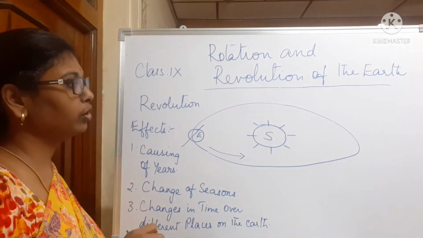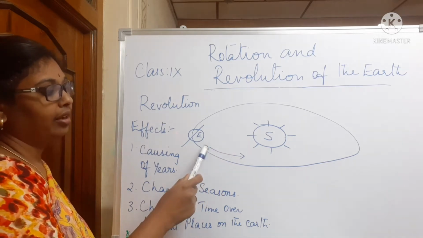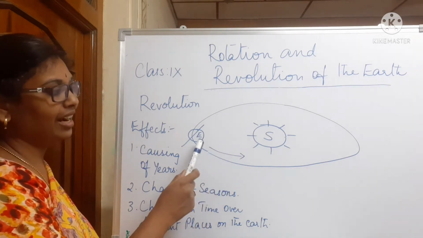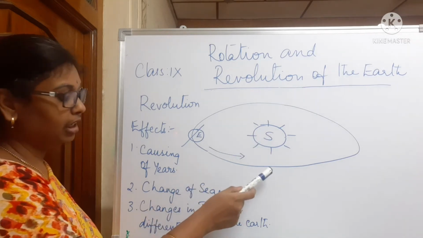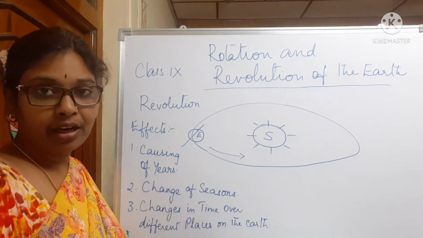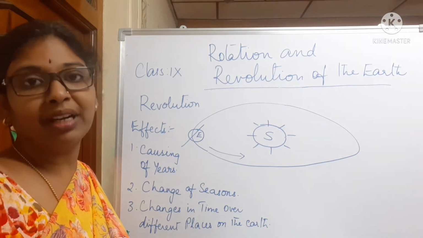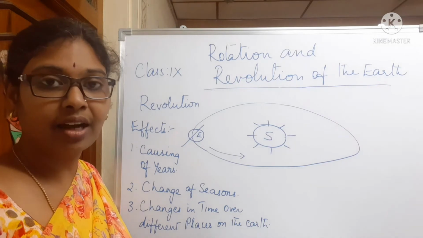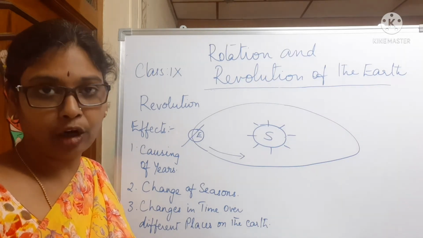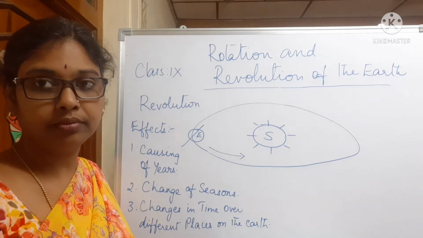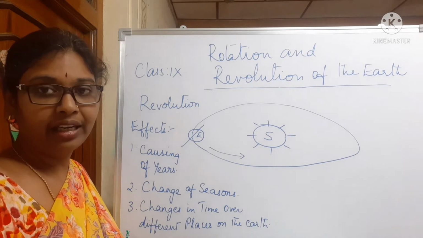And next we are going to revolution of the earth. Revolution also goes from west to east, and revolution is the movement of the earth around the sun in an elliptical orbit. The speed of the earth around the sun is 107 kilometers per hour. In the revolution, the earth covers an orbit of about 965 million kilometers. Total period taken by one revolution is known as 1 year.